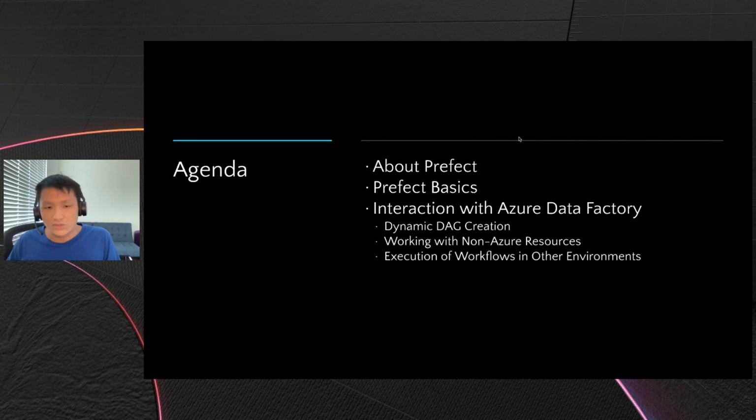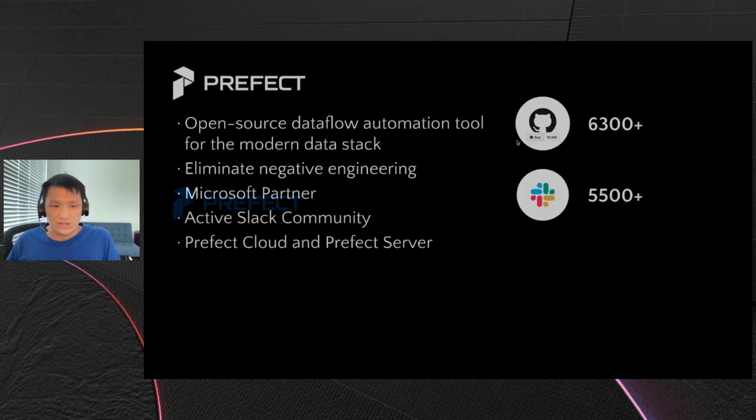Here we'll cover three specific examples of that. One will be dynamic DAG creation. Number two will be working with non-Azure resources. And number three will be execution of workflows in other environments. Before I dive into those, we'll talk a bit more about Prefect.